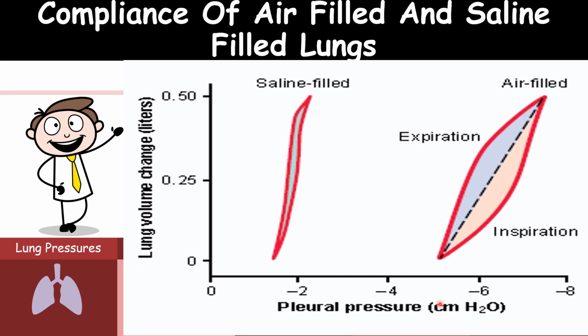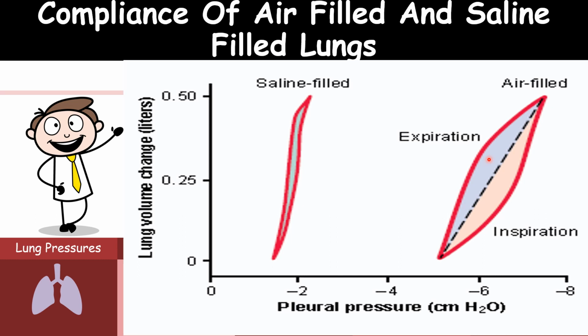They repeated the experiment during successive deflation of the lung also. So they inflated and then deflated with air. That's how they got this graph.